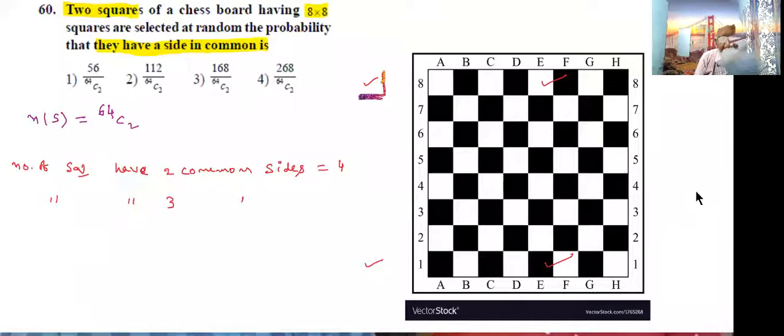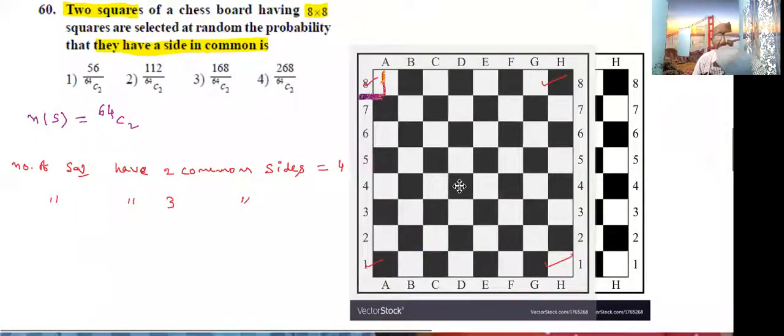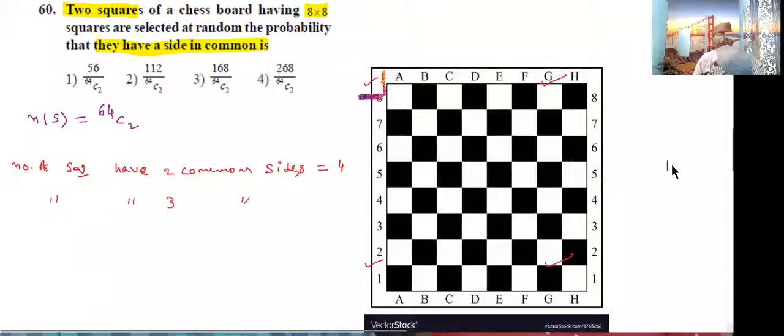Now three common sides. Those we want to identify. How to identify? See, one second, students. Now observe the three common sides. This is one common side, this is another. These squares are not having three common sides. And see the white colors. This is one common side, this is one, this is one.